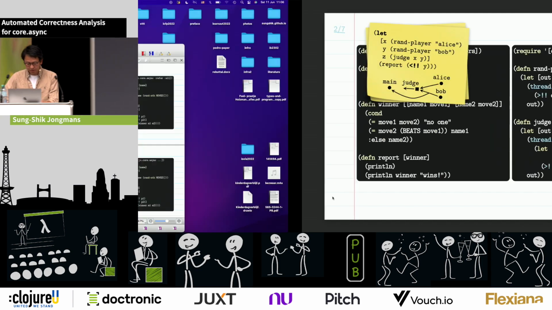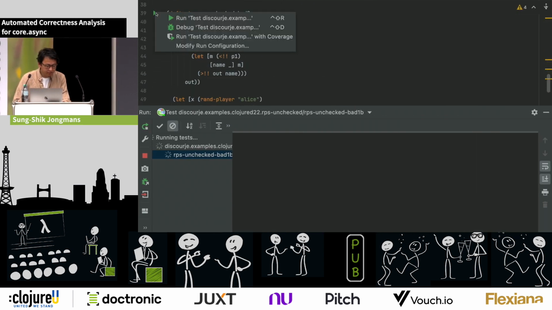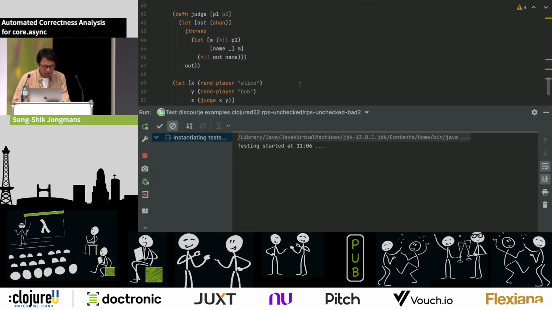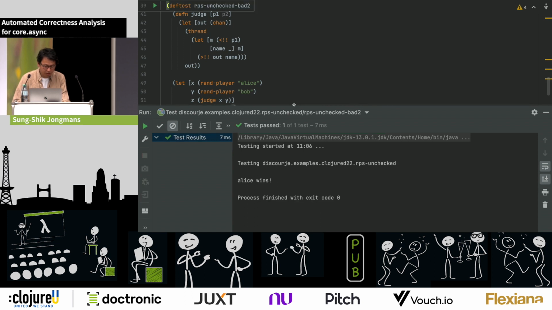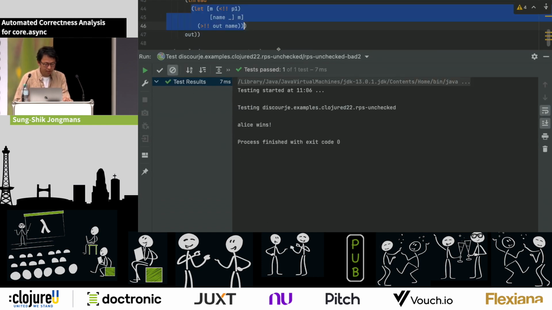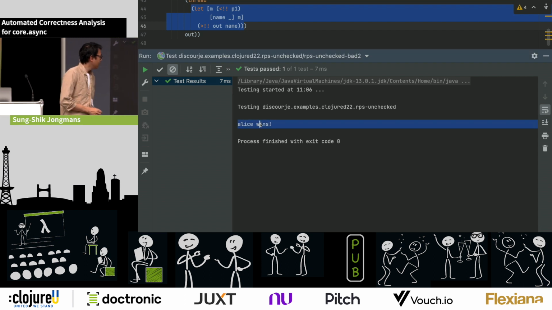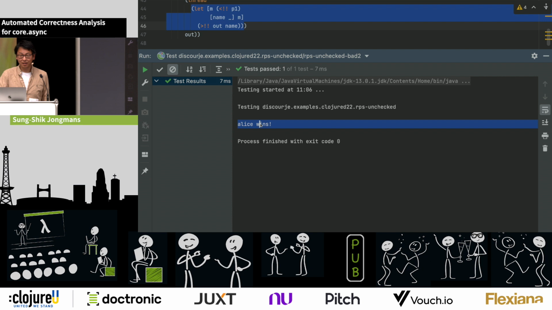And so when we run this, this is the final test that I can show you. So what do we do here? Well, we're redefining the judge, of course. Maybe I can pull it a little bit down. So we're redefining the judge to actually have this faulty behavior. And then when we run the test, we get Alice wins. Alice wins, right? Now, the problem with this is that this is actually the expected output, or at least the format.